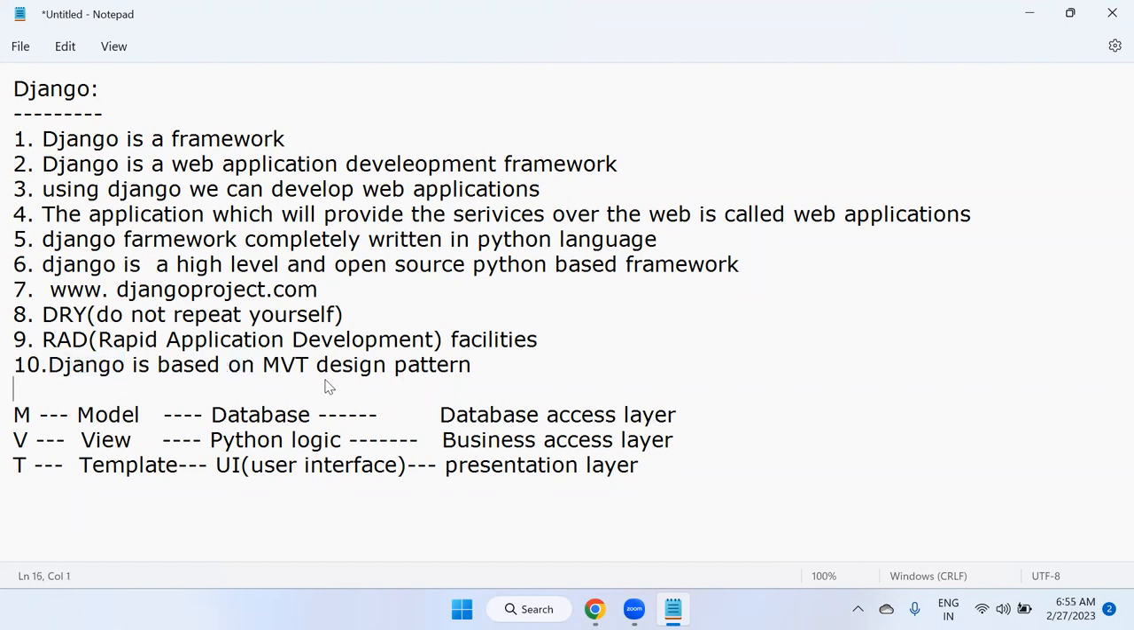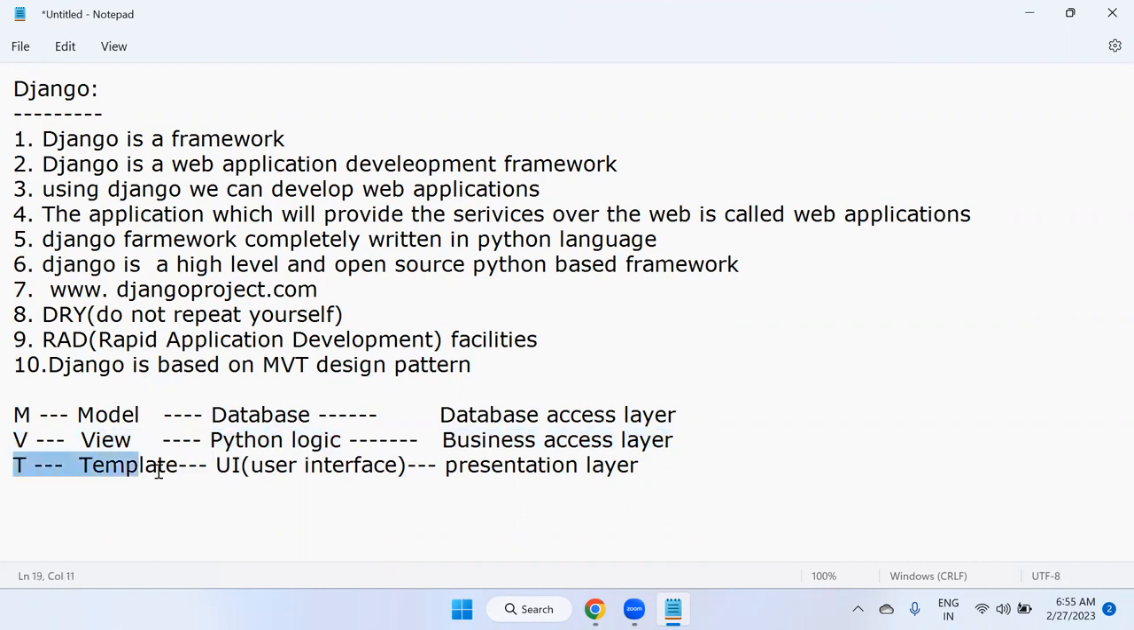Django is completely based on the MVT design pattern. So M is for model, model represents database. It is also called the database access layer. In this model, we are going to write completely database activities code only, only database related stuff. And now in MVT, view in the sense of Python logic. Here we are going to write the business logic layer, business objects creation. Logic code is completely written in view only. That belongs to Python logic. So you must be aware of Python, compulsory.